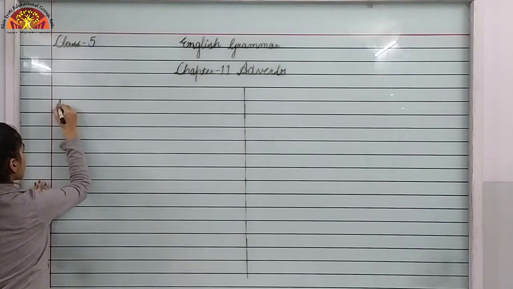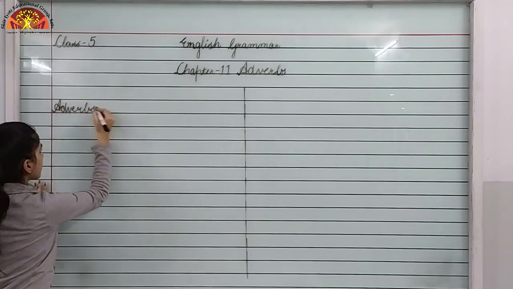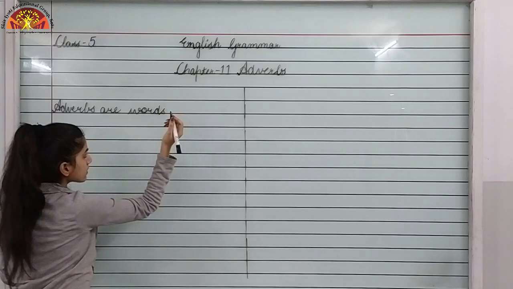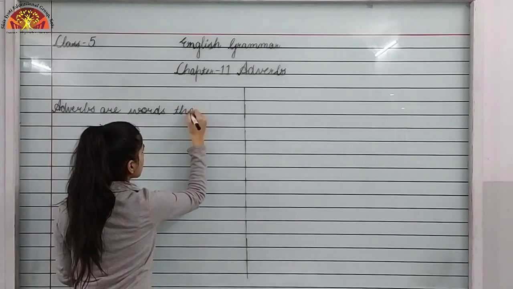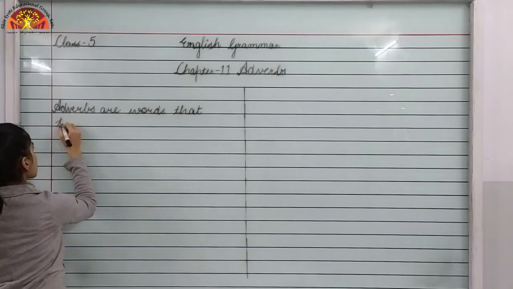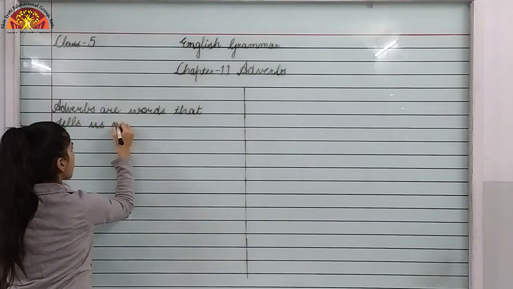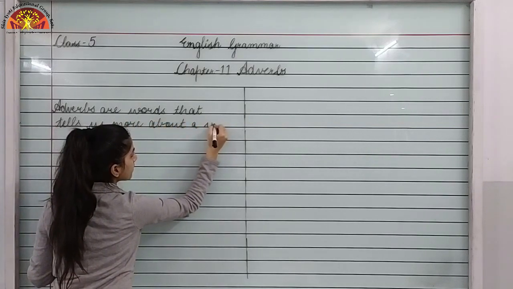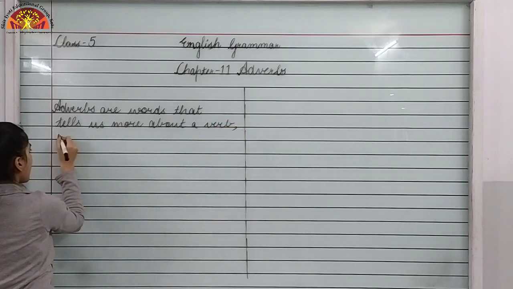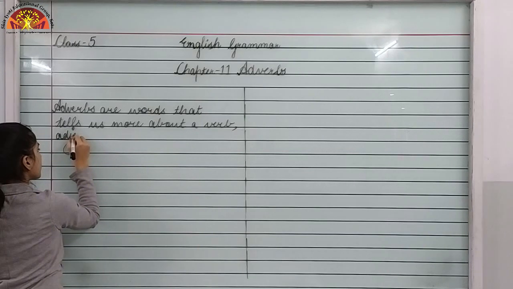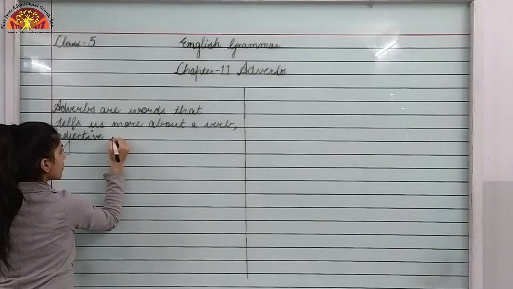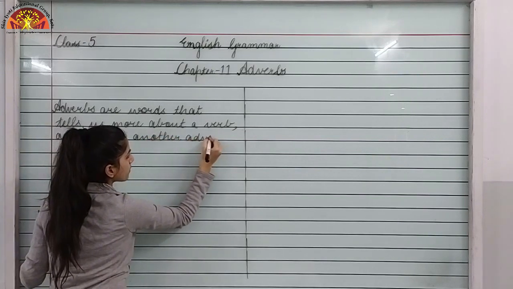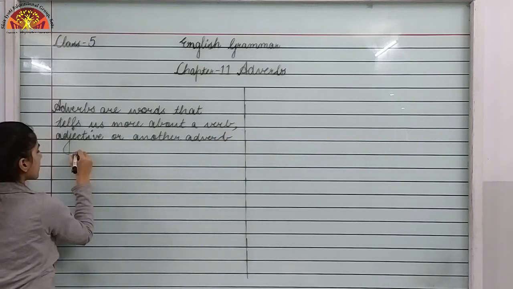Adverbs are words that tell us more about a verb, adjective or another adverb in a sentence.